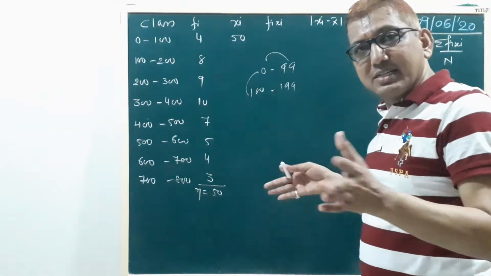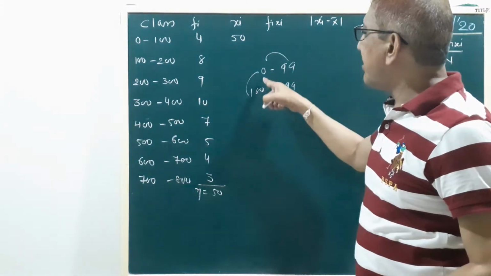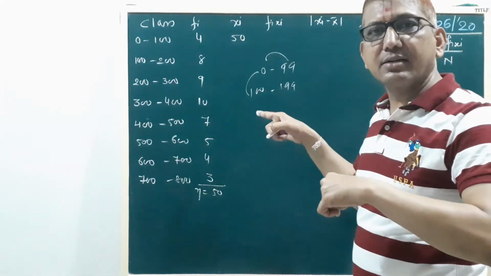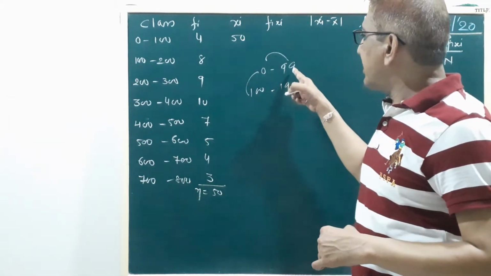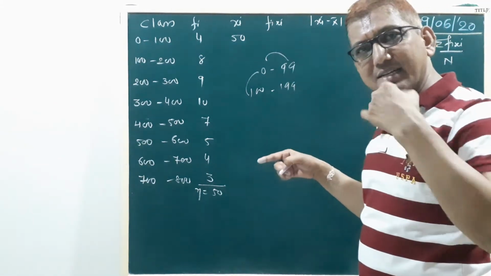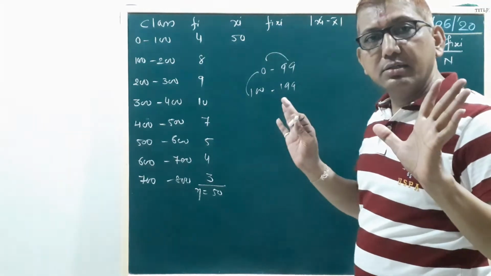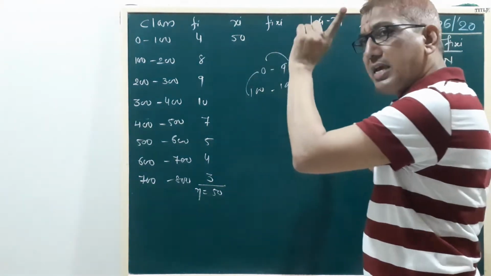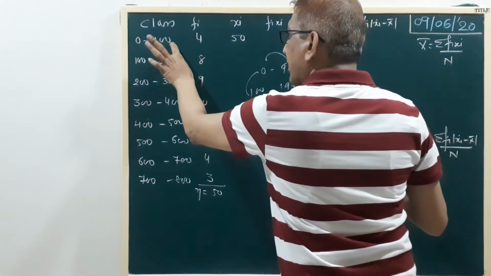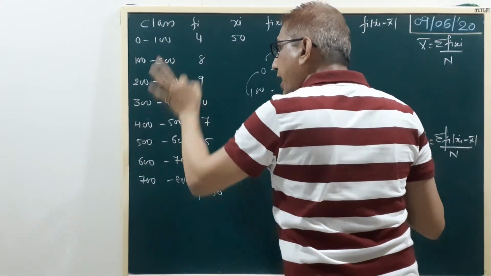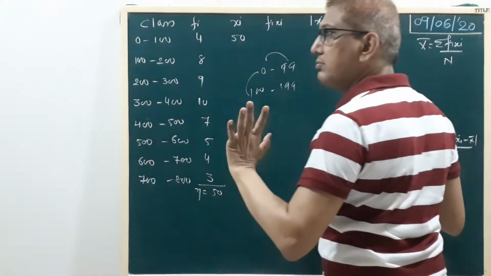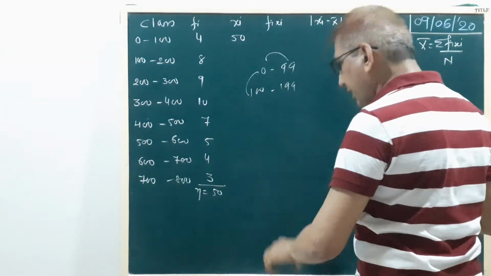So what is the correct class length? 100 minus 0, which is 100. If you write 99 minus 0 as the class length, it is wrong and then our sum is wrong. So be clear: class length is always measured vertically.